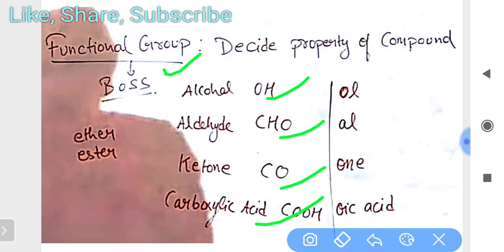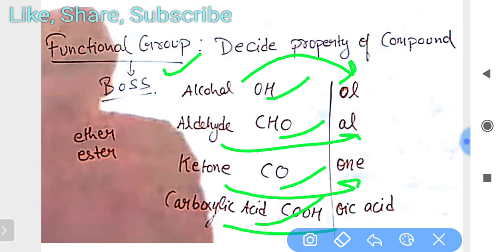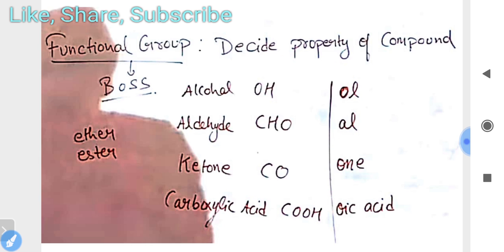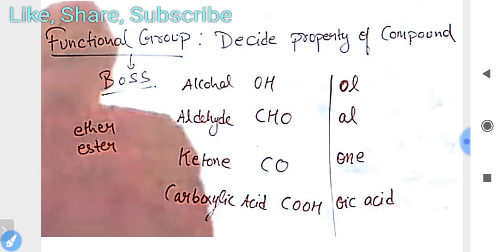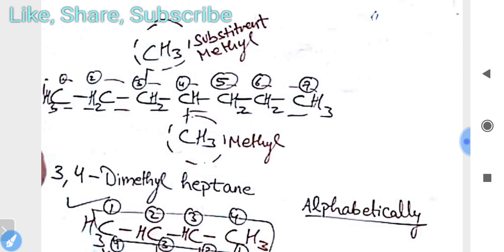Whenever you have to write the IUPAC name for an alcohol compound, you write it in the form of "ol". Aldehyde is in the form of "al", ketone "one", and carboxylic acid "oic acid". Some other forms are also found, ether and ester. We will discuss them later.